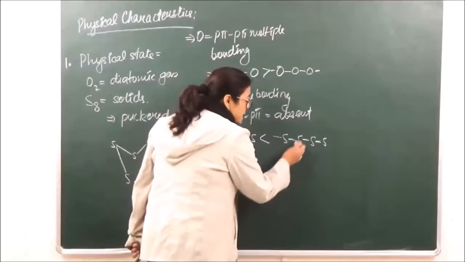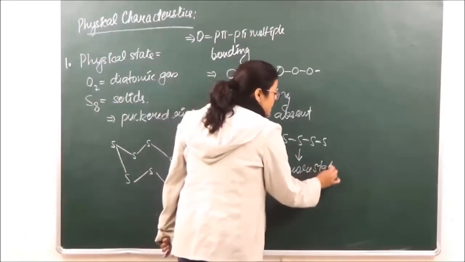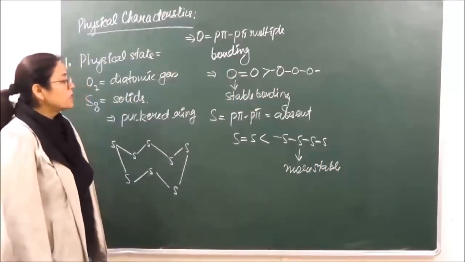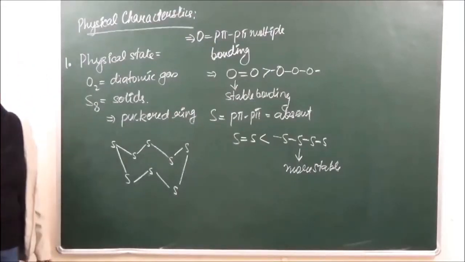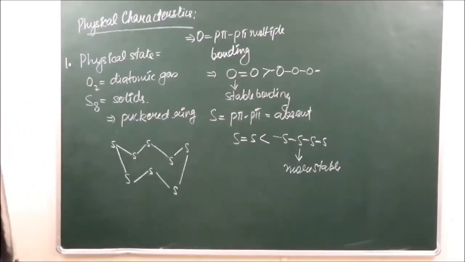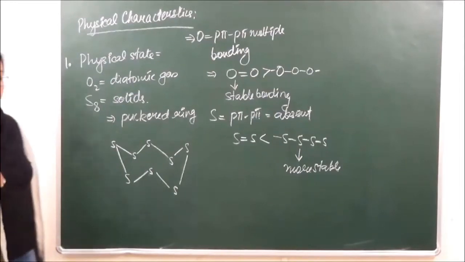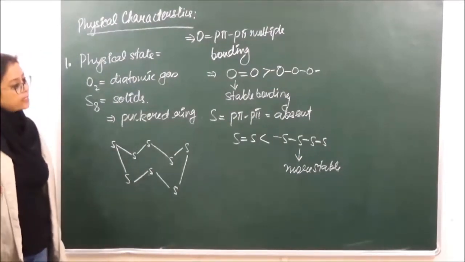So it is seen that this is going to be more stable, as a result of which sulfur prefers forming single covalent bonds rather than forming double bonds. Okay? So that is the reason why oxygen exists as a diatomic gas, whereas sulfur exists as a puckered ring solid. The structure with more stability will be the one in which it exists.